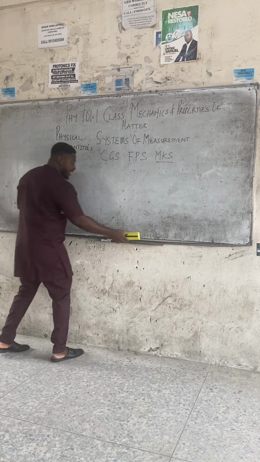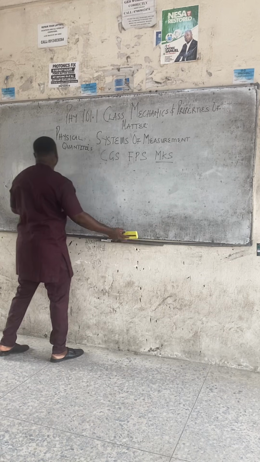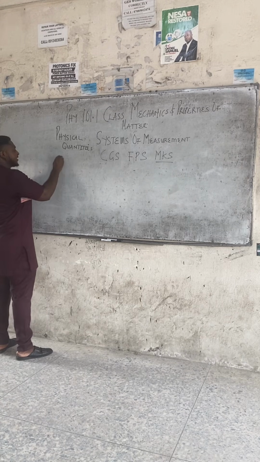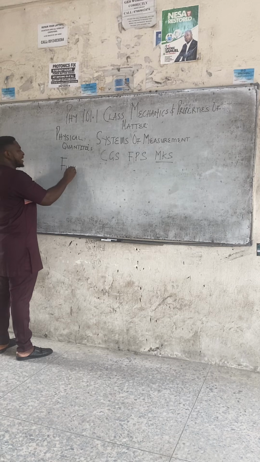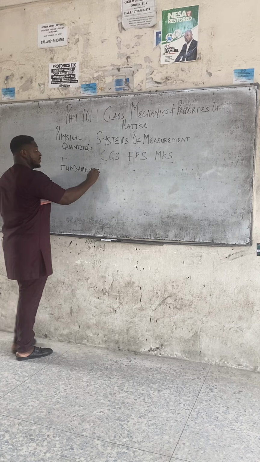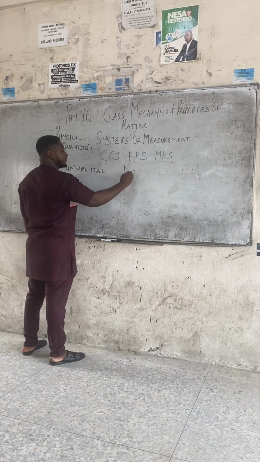So all quantities in physics can be broadly divided into two, fundamental and derived.